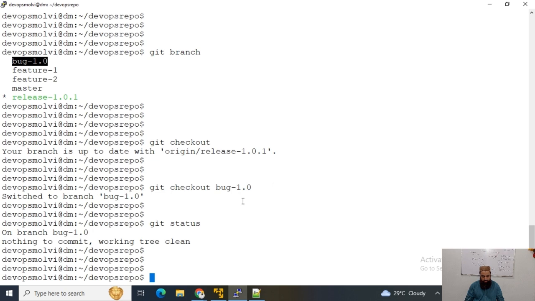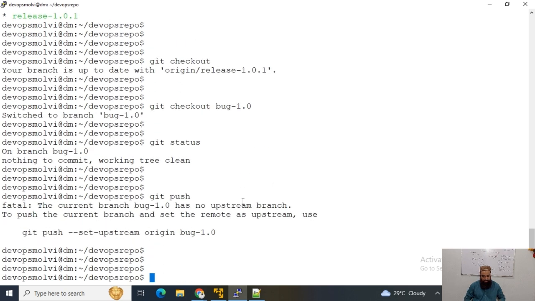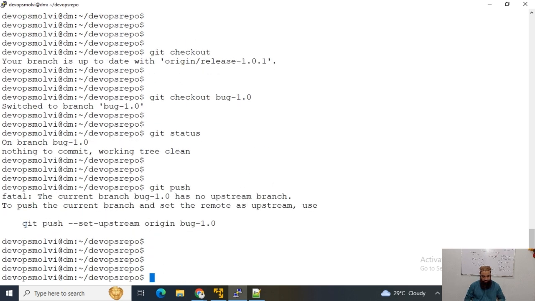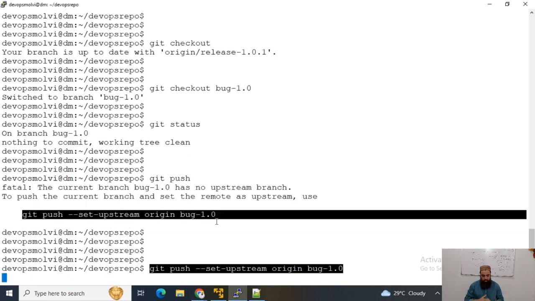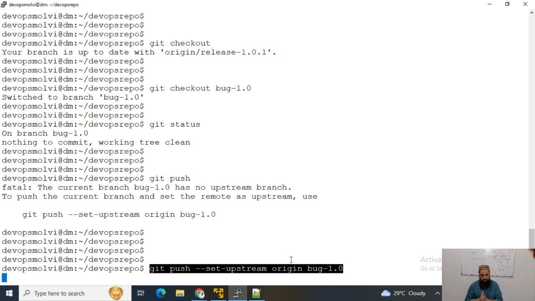I want to push this branch to my remote repository. Now I can push using this command, set upstream origin. This is actually the command to push our local branches from our local repository to our remote repository.